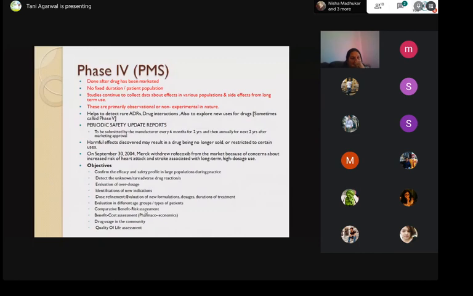Phase 4, which is the final or last stage, is the PMS, like I told you, the post-marketing surveillance. There is no fixed duration or fixed number of participants in this phase, and these are primarily observational trials where you confirm the efficacy and safety profile, evaluate overdosage, and detect unknown rare adverse drug reactions or long-term effects which you could not see during the phase 3 studies.